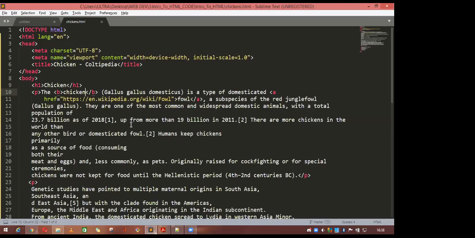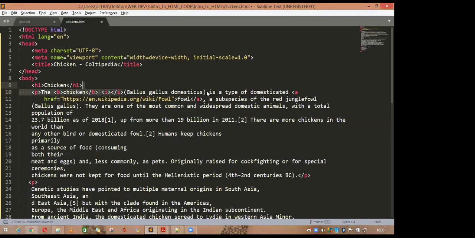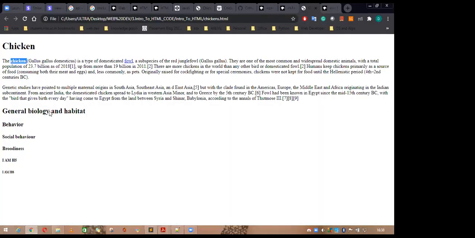So suppose you want to make this one italic from this point to this point. What you will do is write I, hit tab, and you can paste all your element inside this one and save it. And go and refresh your page, where your chicken page is. Save it. You can see this is the italic. Okay.